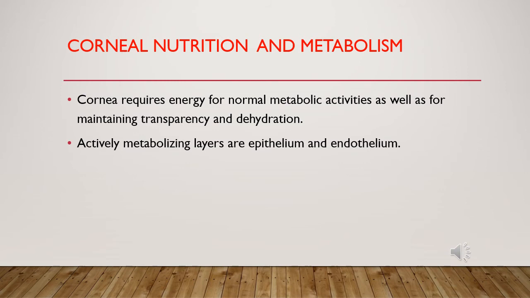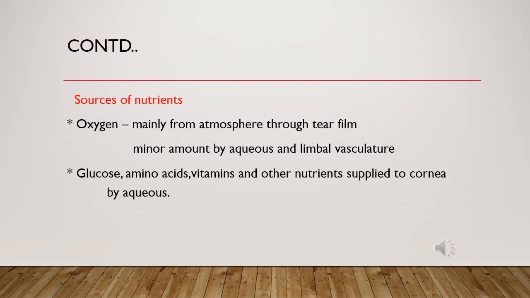Like other tissues, the cornea needs energy in the form of ATP for normal metabolic activities, which is required for maintenance of corneal transparency and dehydration. Actively metabolizing layers are the epithelium and endothelium. For metabolism, there are requirements of oxygen, glucose, and other nutrients. Oxygen is mainly supplied to the cornea from the atmosphere through the tear film. A minor amount is supplied by aqueous and limbal vasculature. Glucose, amino acids, vitamins, and other nutrients are supplied to the cornea by the aqueous.